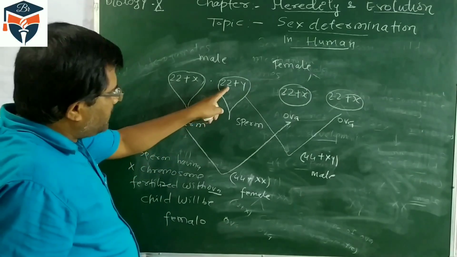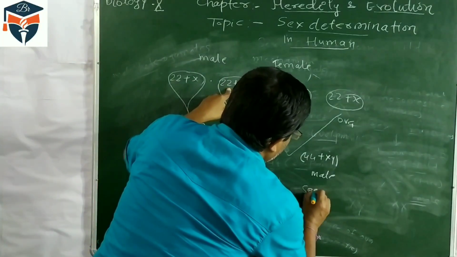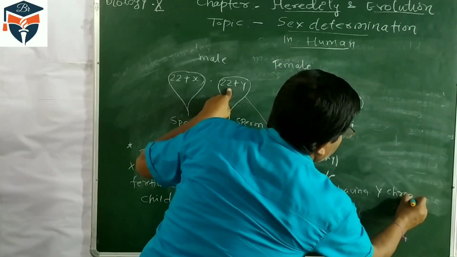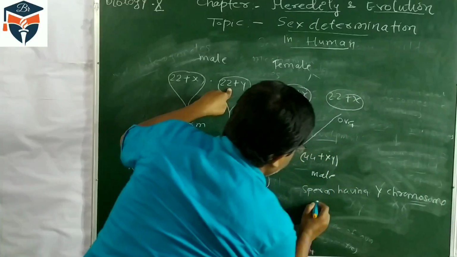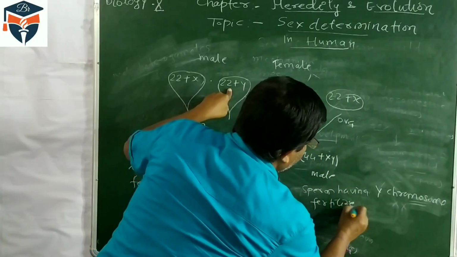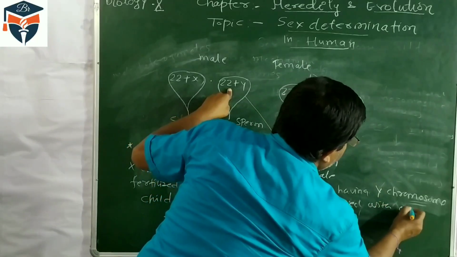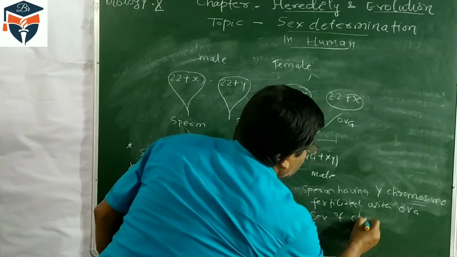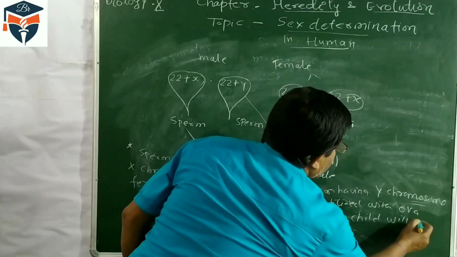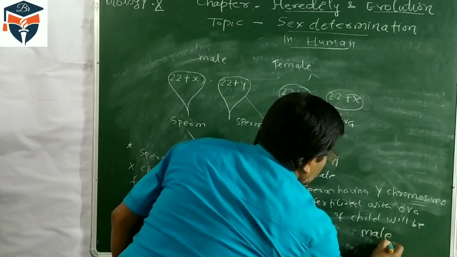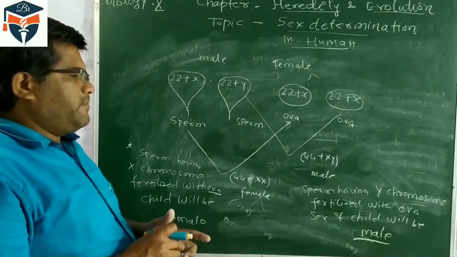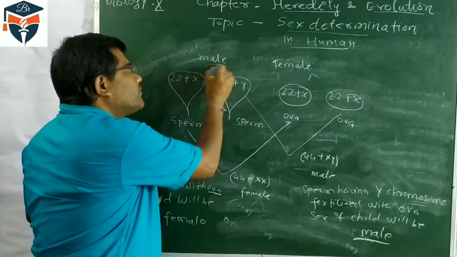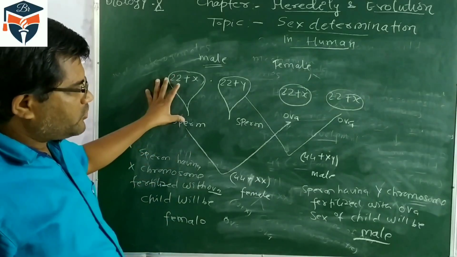And second, if the sperm having Y chromosome is fertilized with the ovum, the sex of the newborn child will be male. So determination of male and female takes place by the sperm produced by the male. So male is the responsible factor for the determination of sex.